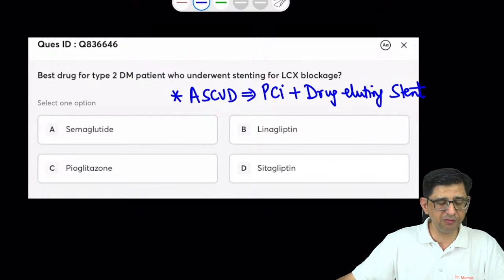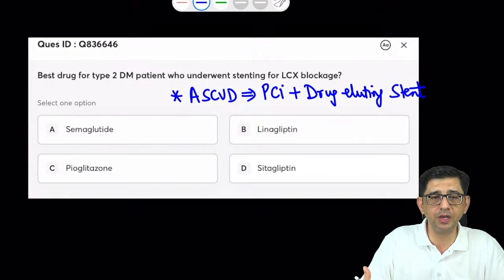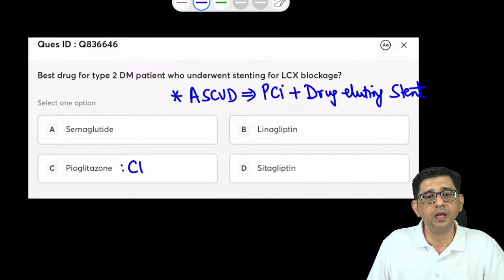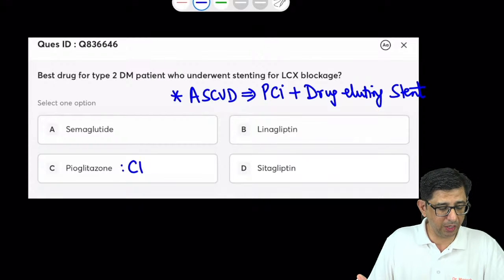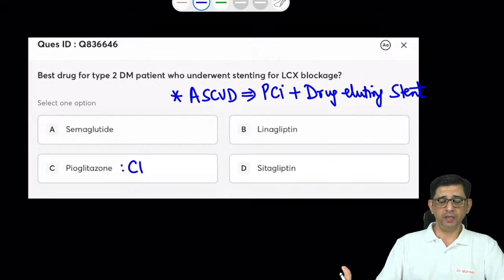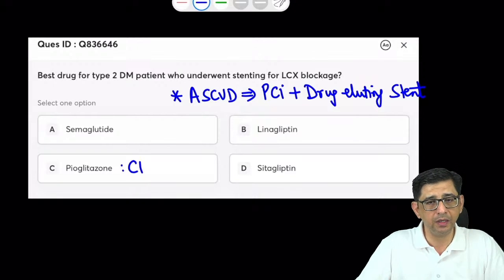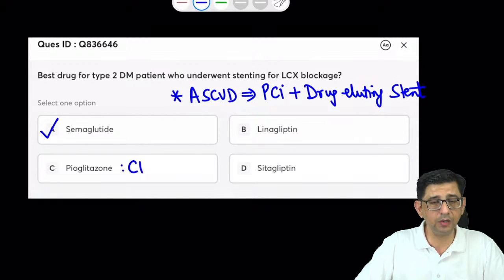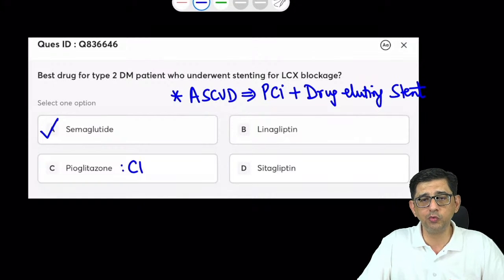The answer to the current question, which is on the screen, is not pioglitazone. Pioglitazone would be contraindicated in a setting where there is already increased cardiovascular mortality in these patients. Yes, Dilpreet Kaur, the first answer, atherosclerotic cardiovascular disease, would be a GLP-1 receptor agonist, as I've highlighted multiple times in my discussions. That's a 2023 update: the person has to be started on semaglutide, and that's going to reduce the CV mortality.